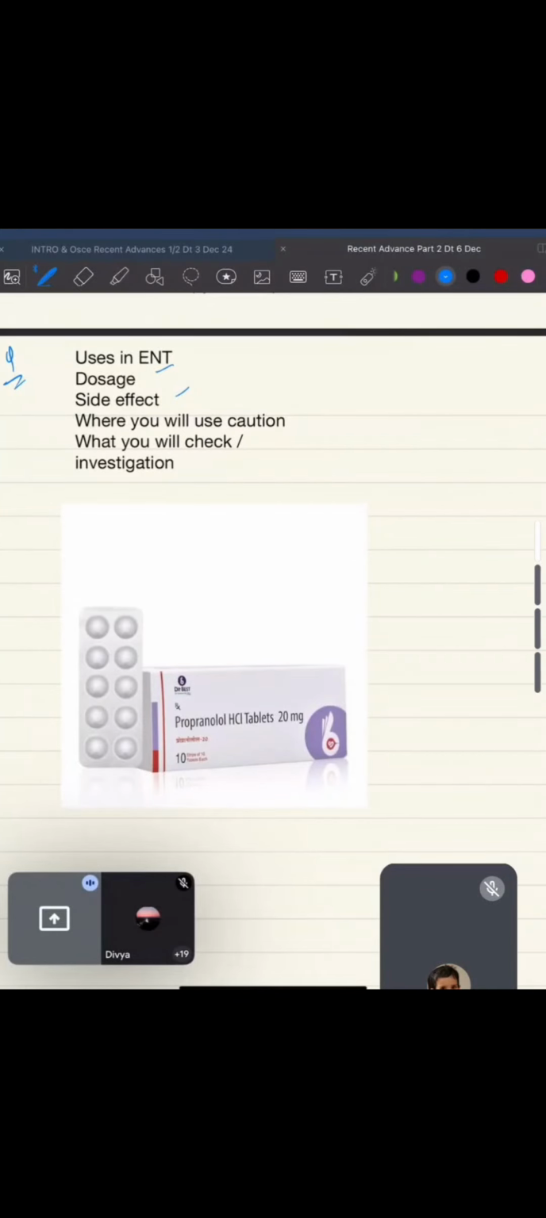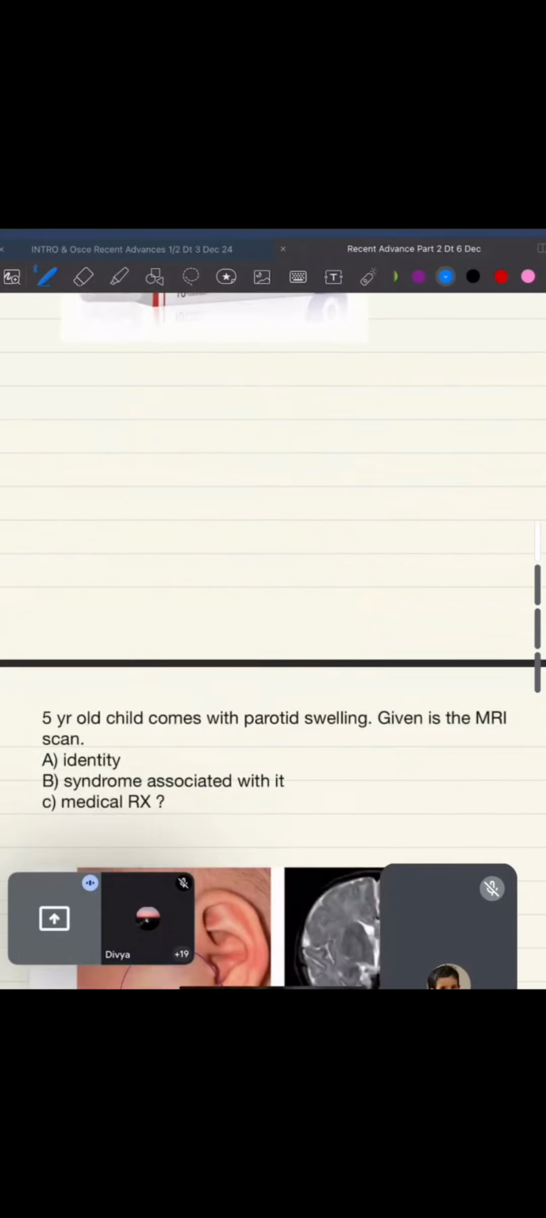Side effects are that it will lower the BP and lower the heart rate. That is important. Where will you use with caution? In people with bronchial asthma, you should use it with caution. What will you check? You should do ECG and 2D echo and so on. Okay, that's all you can answer for this. Now coming to the next question.